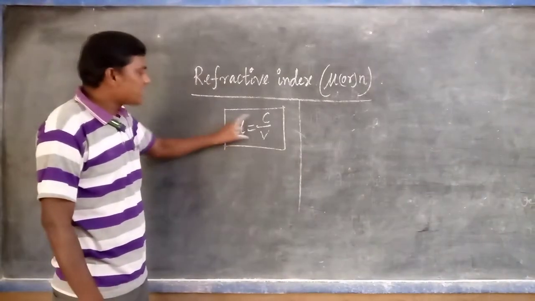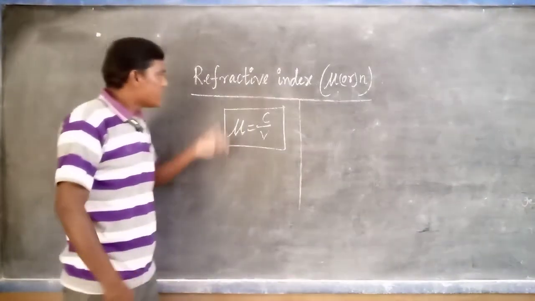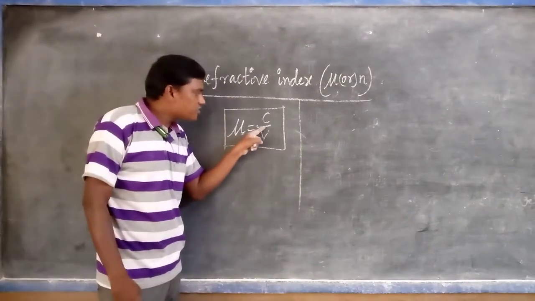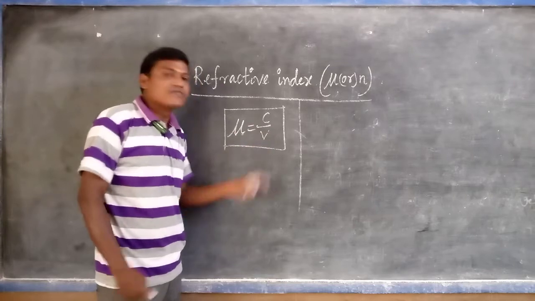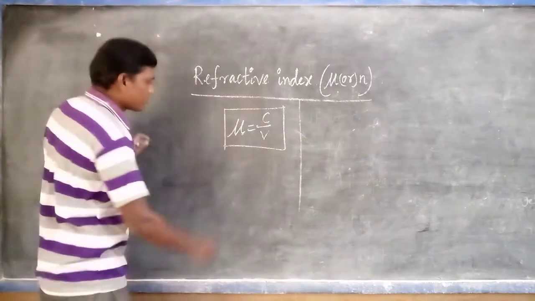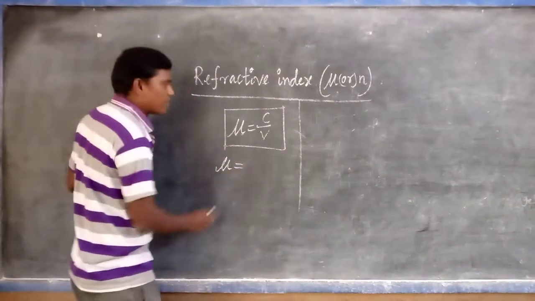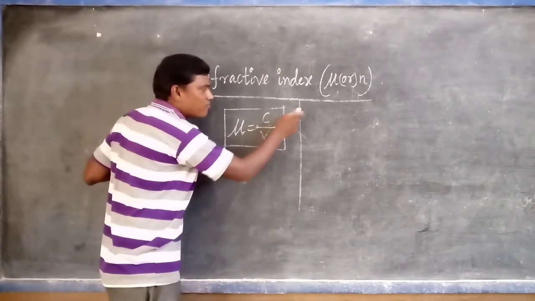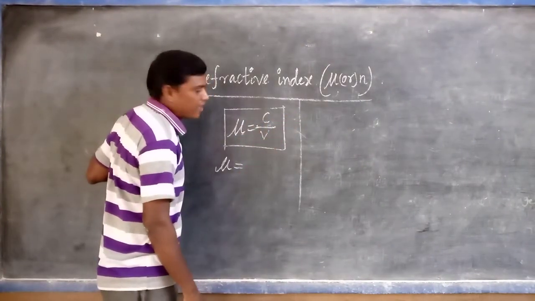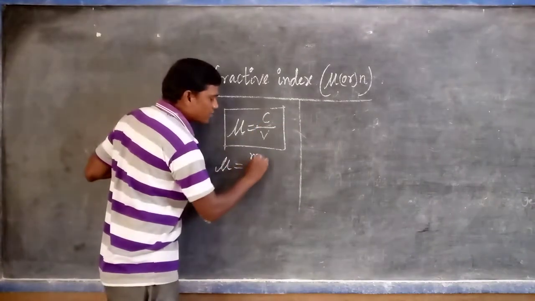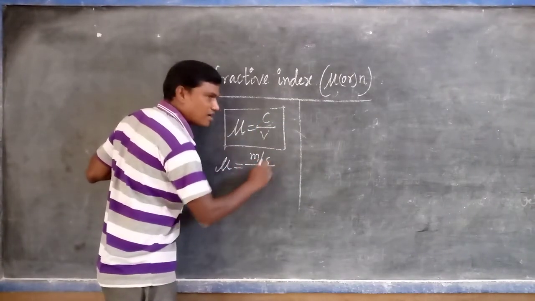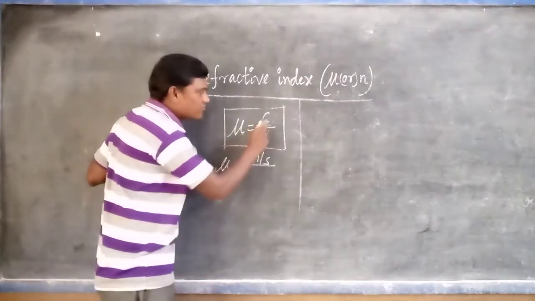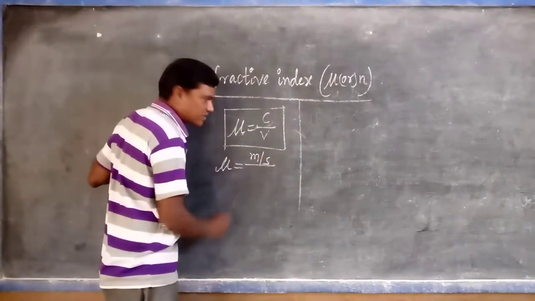Now why does it have no units? Simply because the refractive index is the ratio of two similar physical quantities. Mu is equal to C by V. What is C? C is nothing but the speed of light in air or vacuum. What is the SI unit of speed, whatever the medium? The SI unit of speed or velocity is meters per second.